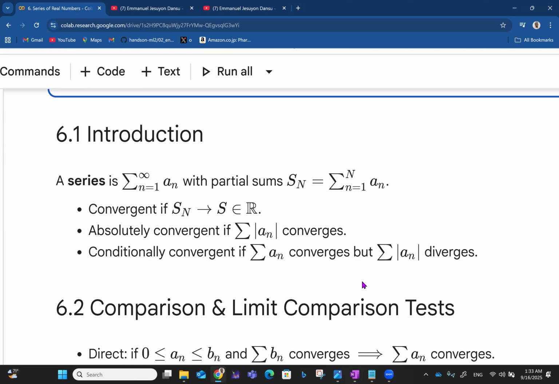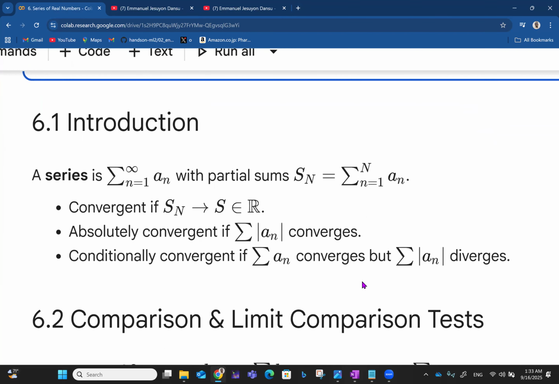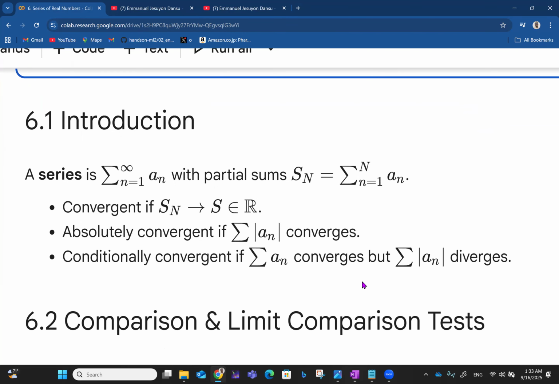A series is simply the summation from n equals 1 to infinity of a_n, with partial sums S_n equals the summation from n equals 1 to n of a_n. I dealt with this in a quantitative way in the playlist I just showed you. We say that the series is convergent if the partial sums S_n approach a particular S, which is real.